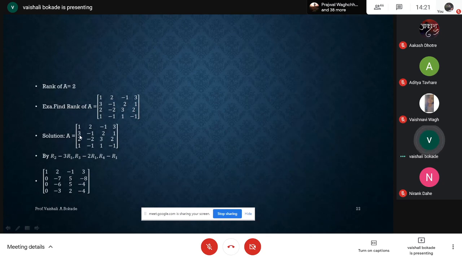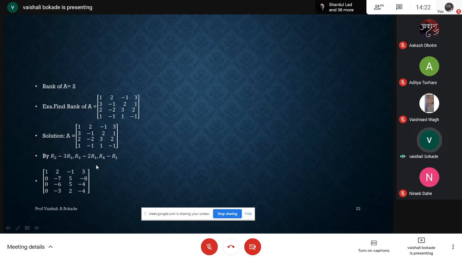So how am I using that? I have to convert this 3 to 0. By using R1, I'll use the row transformation R2 minus 3 R1. Then I require to convert this entry 2 in the third row to 0. For that I am using R3 minus 2 R1. The element in the fourth row I want to convert to 0, so I am using R4 minus R1 here.